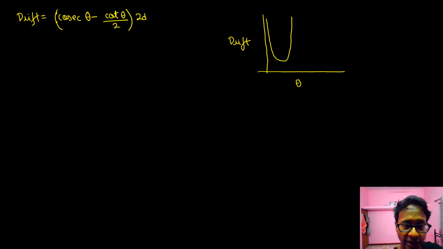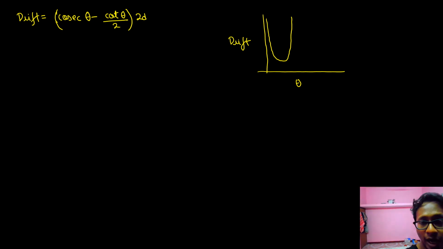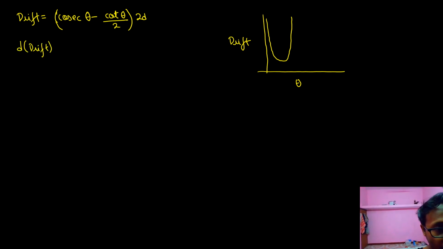I don't need to record the shape of the graph. So how do I find at what angle theta there would be minimum drift? If I differentiate d of drift by d of theta equal to 0, can I say that whatever theta the equation gives, at that value of theta the slope of this graph is 0 and the drift is minimum?